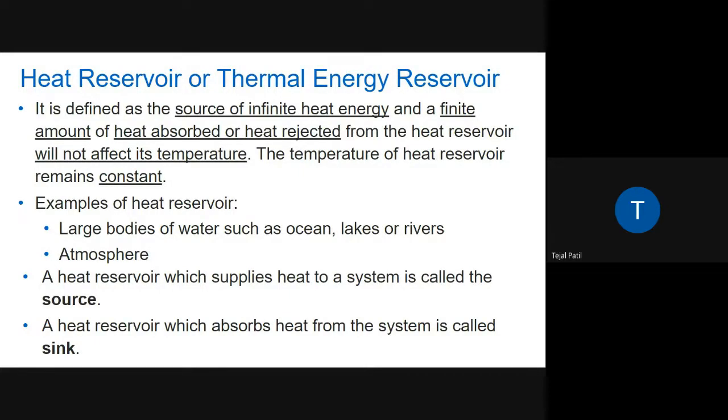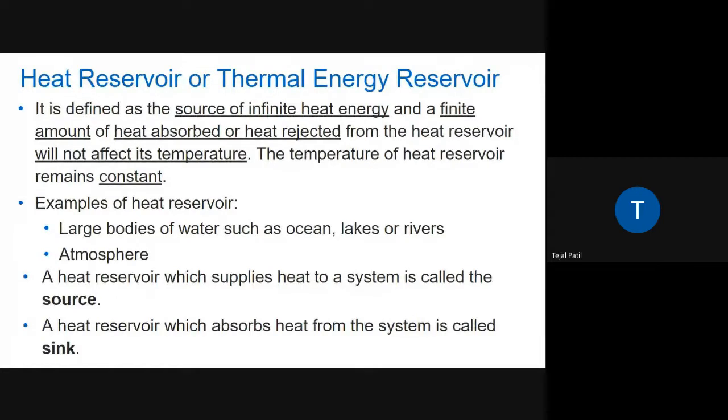Now you are keeping that bowl in the ocean. What will happen? The ocean will reject its heat towards that ice. But will there be any change in the ocean temperature? No. So it is acting like a heat reservoir.